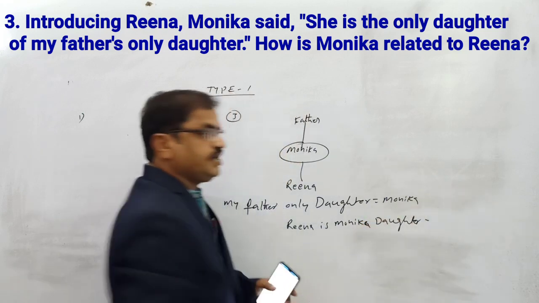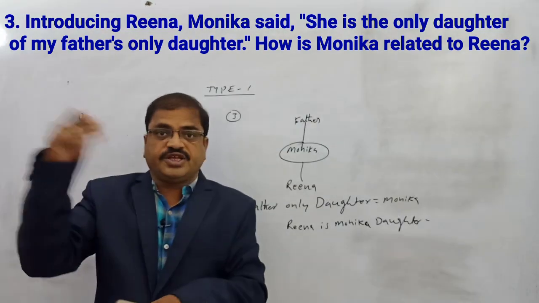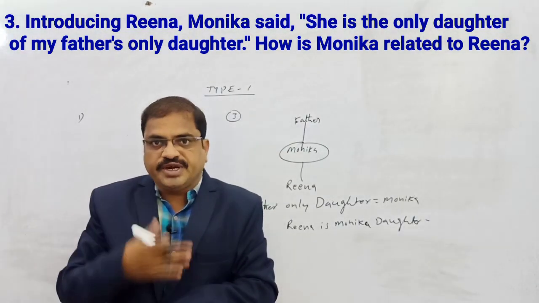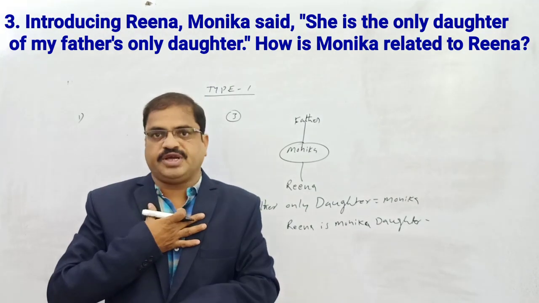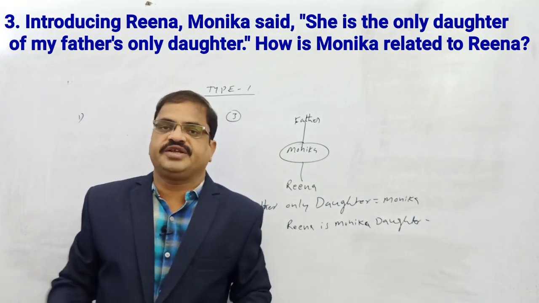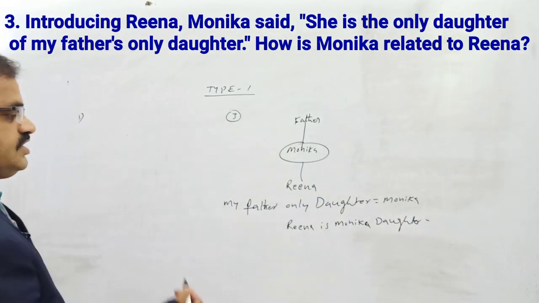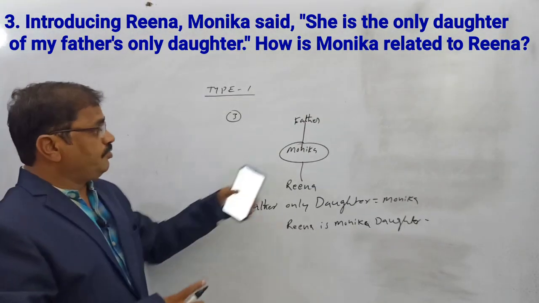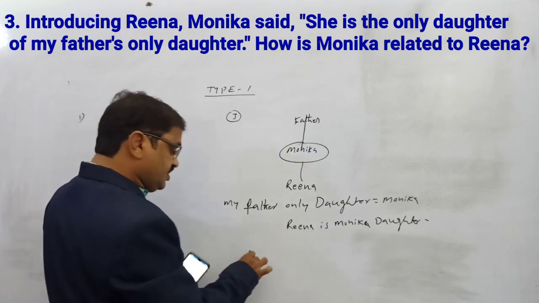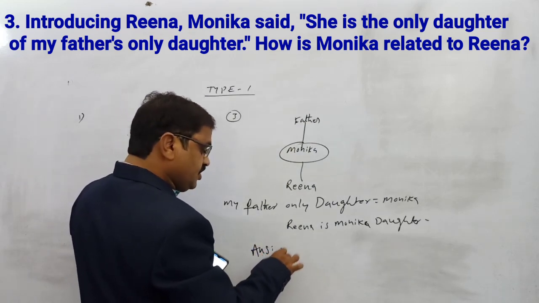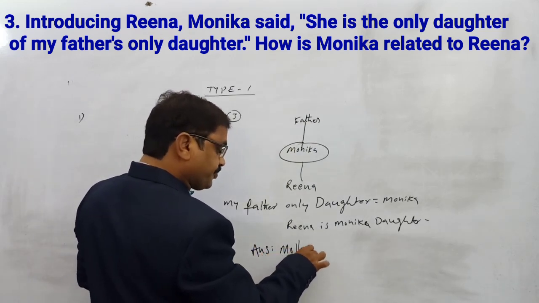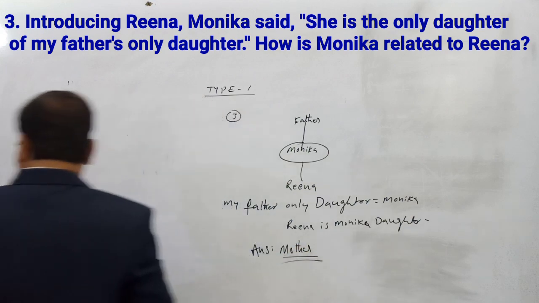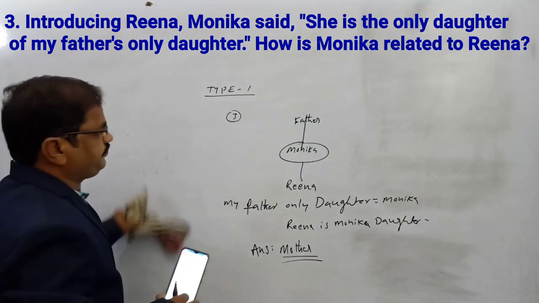So how can we say she is the daughter of my father's only daughter? My father's only daughter is myself. Myself is nothing but Monica. So Reena is my daughter. That is very, very simple. The question asked is, how is Monica related to Reena? So the answer is mother. Very, very simple.